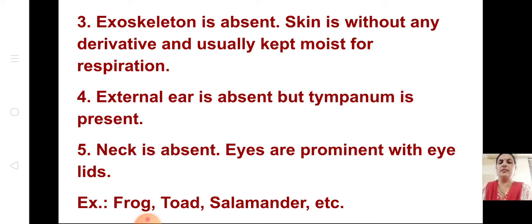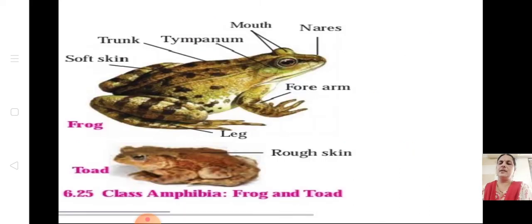Example, you remember the frog and you write the points in this. So you can see the example, toad and frog they've given. You can see the soft skin, trunk, tympanum, mouth, forearm, rough. You can see in the toad also, rough skin. This has got a rough skin, toad has got a rough skin. So this example is of amphibia, class amphibia.